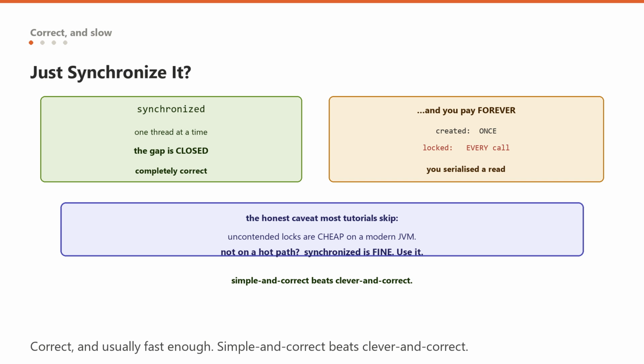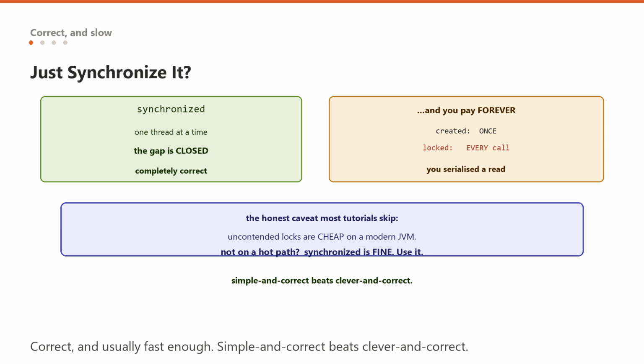Think about the shape of the problem. The instance is created exactly once, on the very first call. Every call after that, potentially millions of them, from every thread in your application, just reads an already populated field. But they all still have to queue up and acquire the lock, because the method is synchronized. You have serialized a read that did not need serializing.